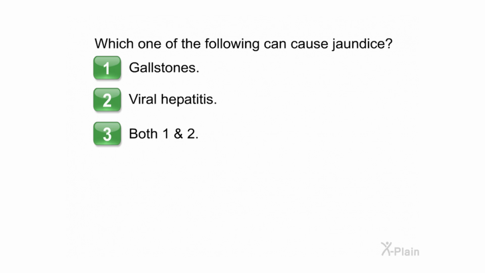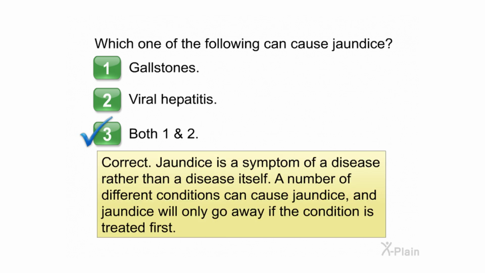Which one of the following can cause jaundice? Choose one of the following options. 1. Gallstones. 2. Viral hepatitis. 3. Both 1 and 2. Correct. Jaundice is a symptom of a disease rather than a disease itself.